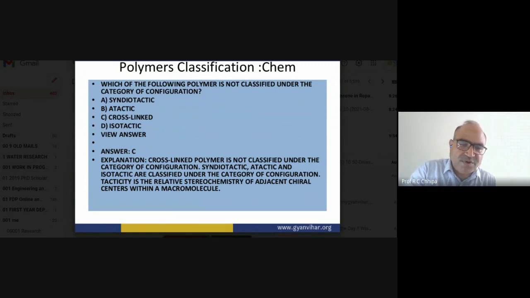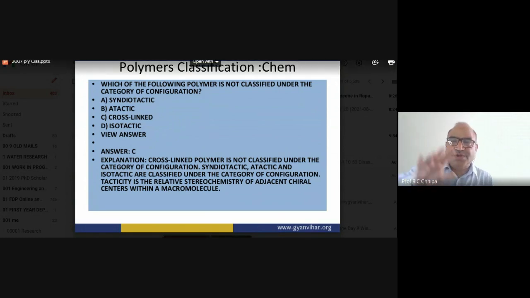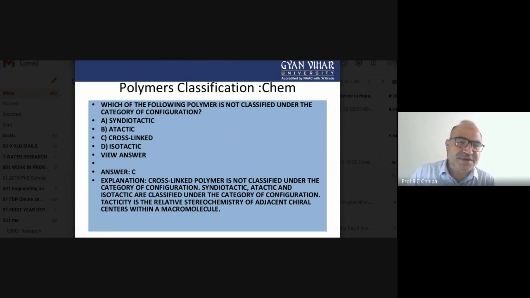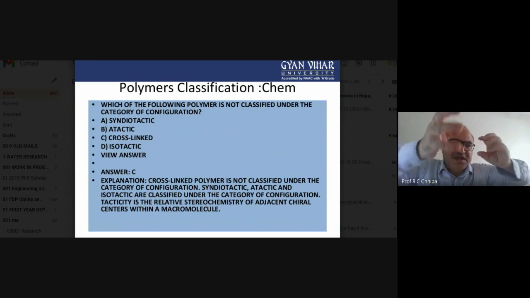In polypropylene, the CH3 group is attached to the carbon-carbon chain.